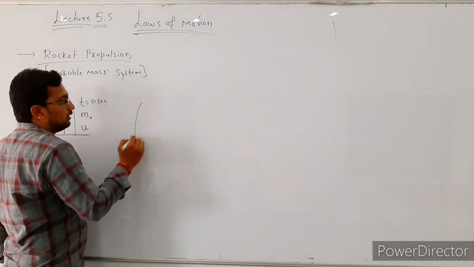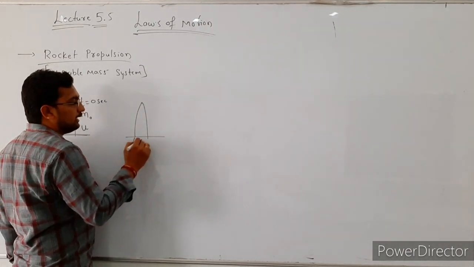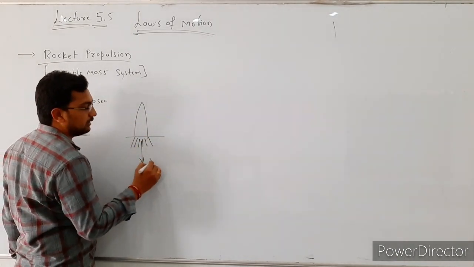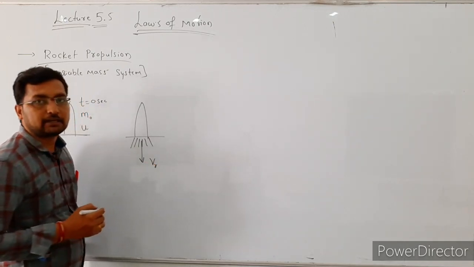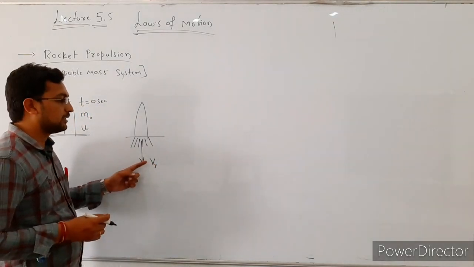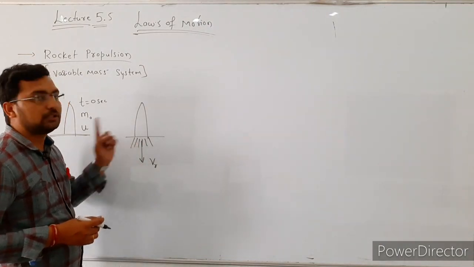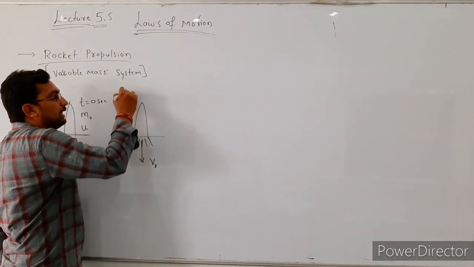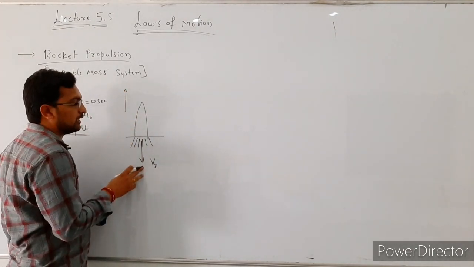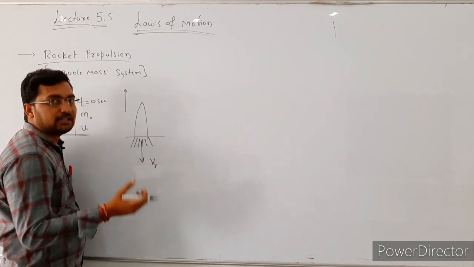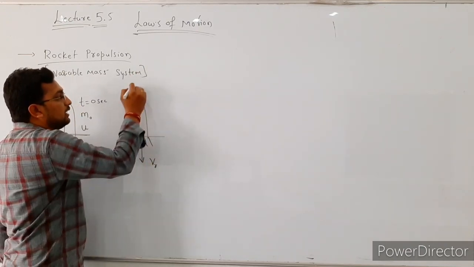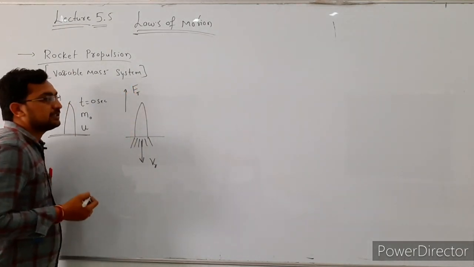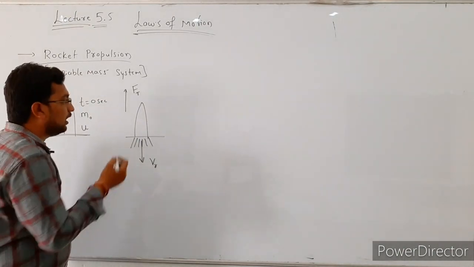After some time the rocket starts moving in the upward direction. It starts ejecting some amount of gas in the vertically downward direction with some velocity, that is v suffix r. Here v suffix r indicates the exhaust velocity of the gas with respect to the rocket. Due to this exhaust velocity, the rocket moves upward, and this exhaust velocity gives the additional force to move the rocket upward. That is known as the upward force or thrust force. Here F suffix T indicates the thrust force or upward force.